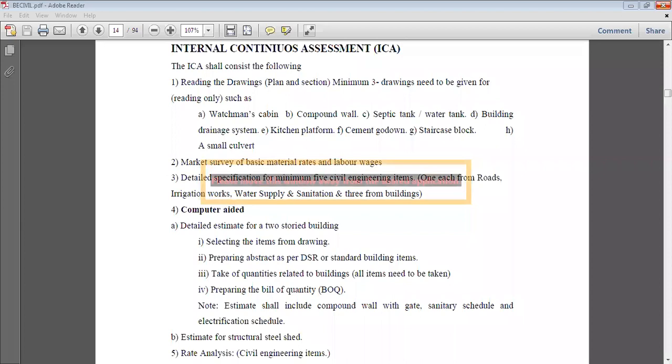or he will give you the problem of bar bending schedule, which we are going to discuss in our third unit. He can give you the problem of valuation. So you need to solve those particular problems, whatever he is going to ask you. That is the first part. Out of 50, 20 marks will be for your performance, whatever questions are given to you, you have to solve that, and the remaining 30 marks are for your oral examination.